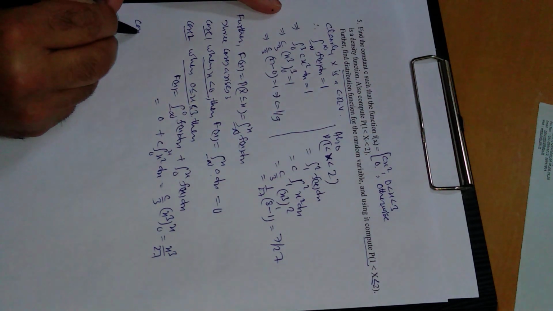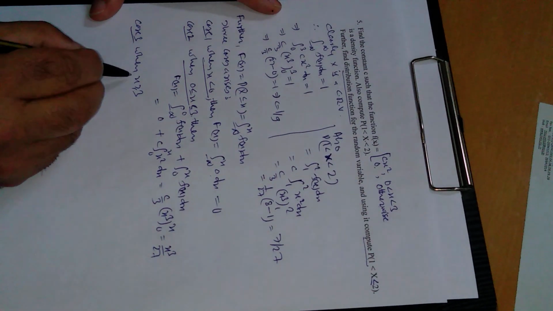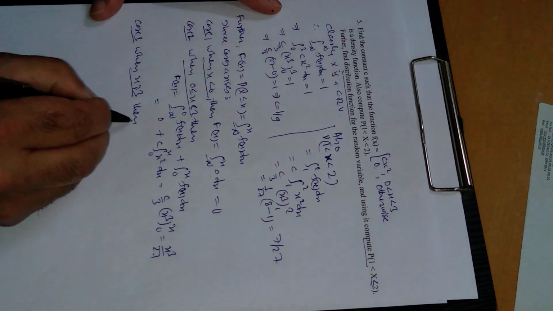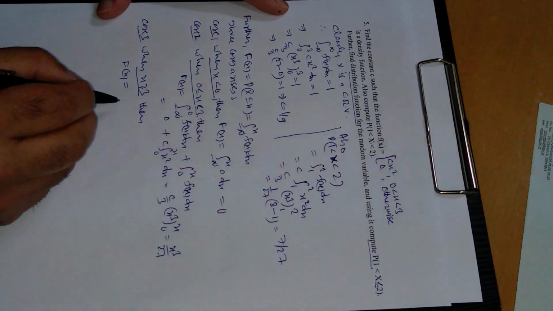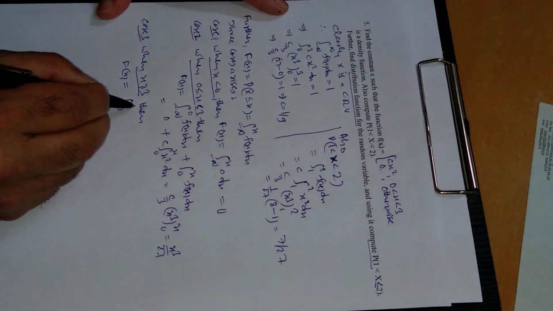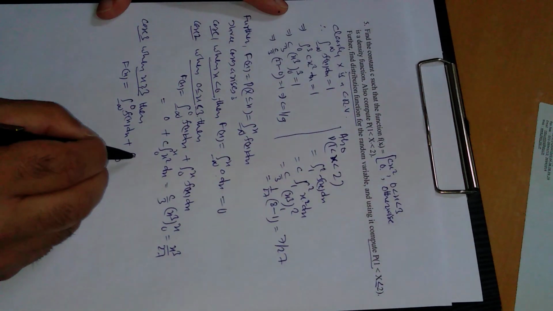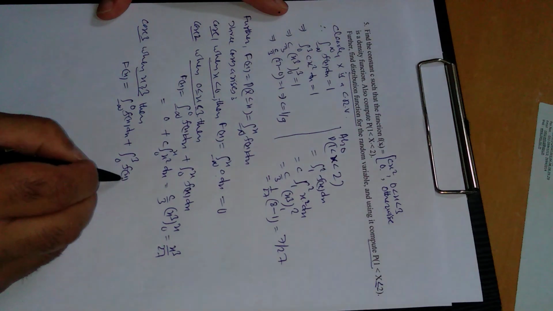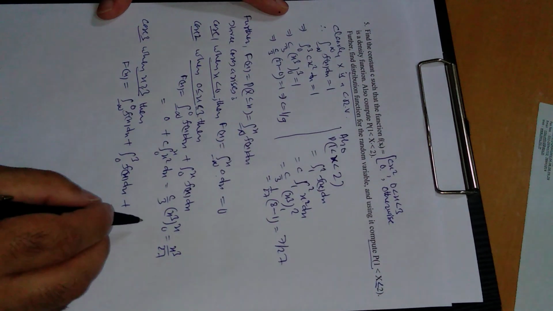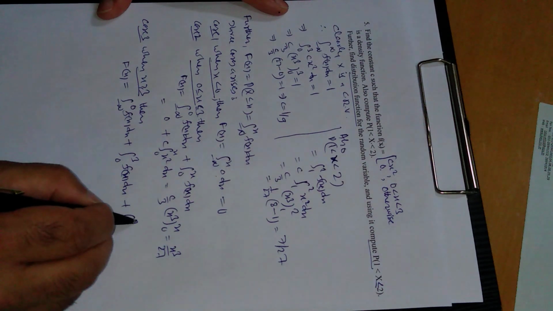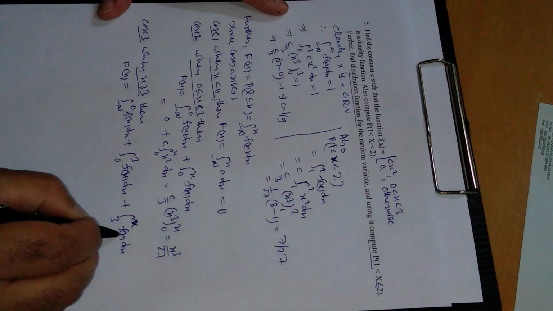Third case, case 3: when x is greater than or equal to 3, then F of x will get divided into three parts. First is minus infinity to 0 f of x dx, next will be 0 to 3 f of x dx, next will be 3 to x f of x dx.